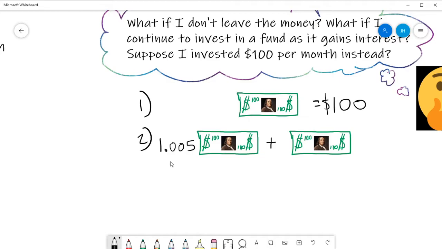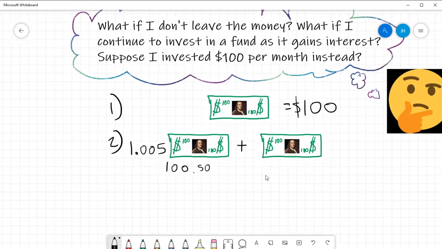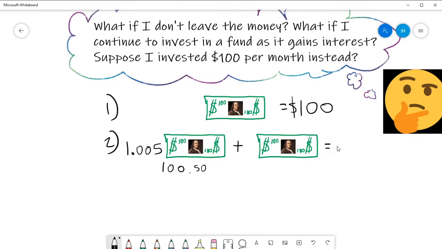Well, 100 times 1.005 is $100.50. 100.50 plus the other 100 I just invested would mean that after 2 months my account is worth $200.50. Interesting. Let's see how this works when I throw it into the third month.